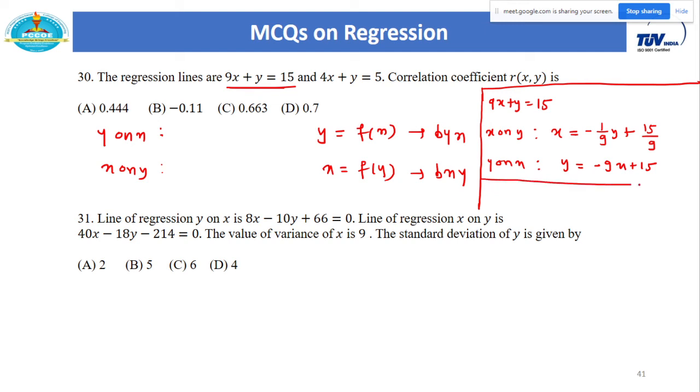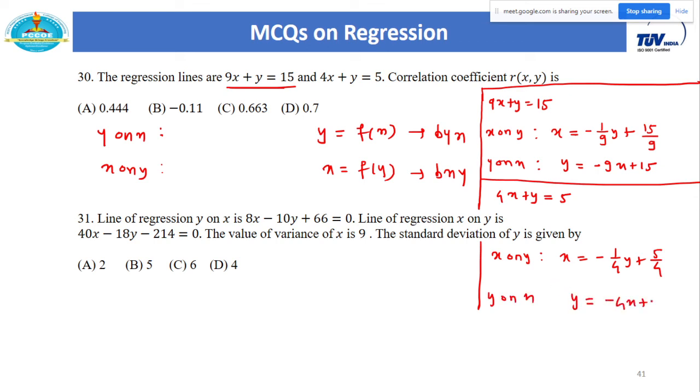And in a similar way, consider all the cases of this second equation, 4x plus y is equal to 5. Again for this second equation also we don't know which line is x on y and which is y on x, so consider both the cases. So x on y becomes x is equal to minus y by 4, sorry, let me correct it properly. So x is equal to minus 1 by 4 y plus 5 by 4, and if I consider it as y on x, then y is equal to minus 4x plus 5.